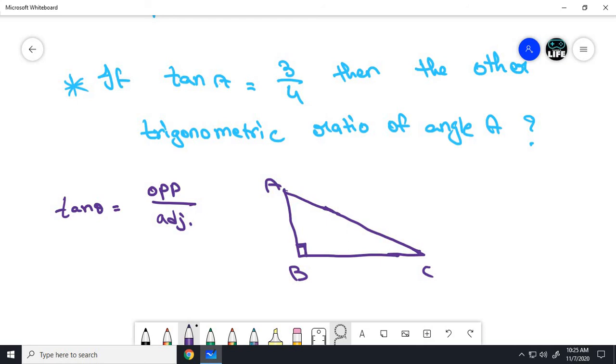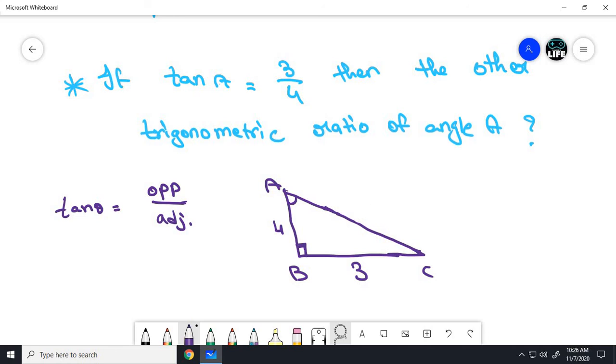Here tan A means theta at angle A. So here is the theta. What is tan A? Opposite side by adjacent side, equals 3 by 4. This is what is given. What is the opposite side? 3, so BC is 3. And what is the adjacent side? It is 4. If anyone knows the Pythagoras triplets, they can easily say that AC is 5.